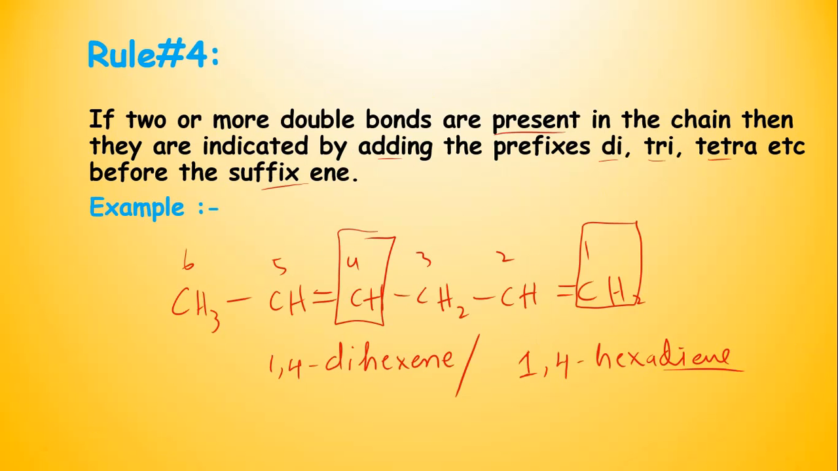This was rule number 4, and this is the nomenclature of the alkenes that we have discussed. There were 4 rules related to the nomenclature of alkenes. I hope you understood this nomenclature of alkenes.